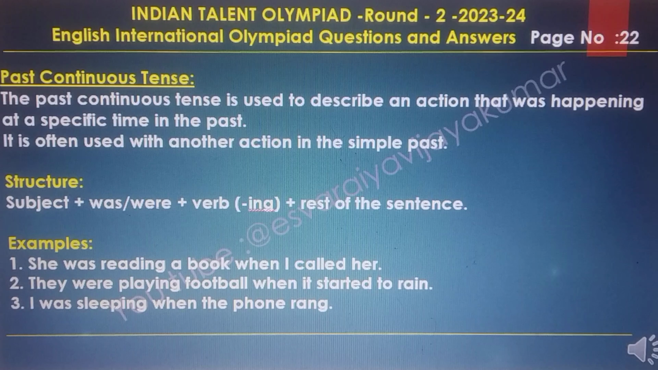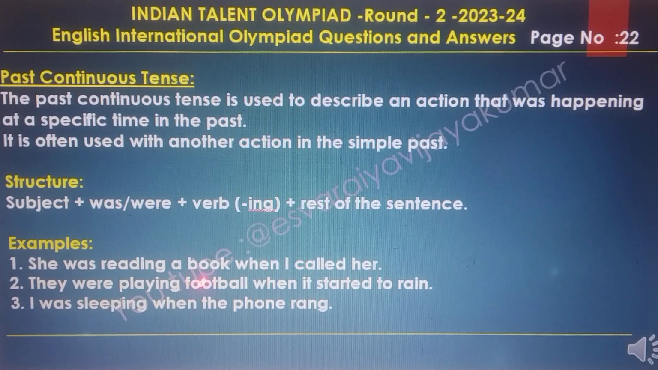The past continuous tense. The past continuous tense is used to describe an action that was happening at a specific time in the past. It is often used with another action in the simple past. Structure: subject plus was or were plus verb plus ing plus the rest of the sentence.